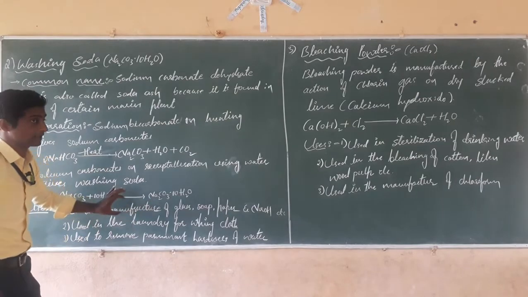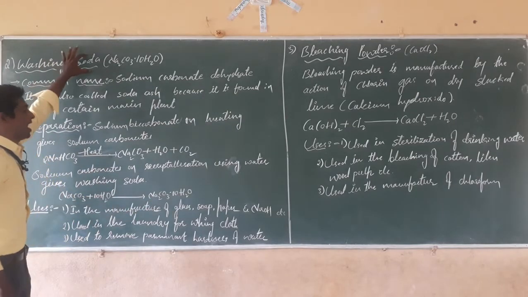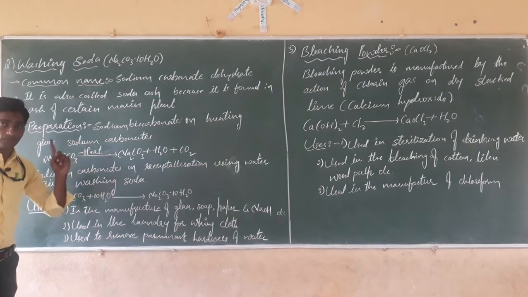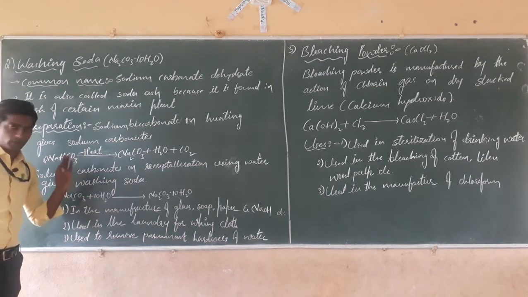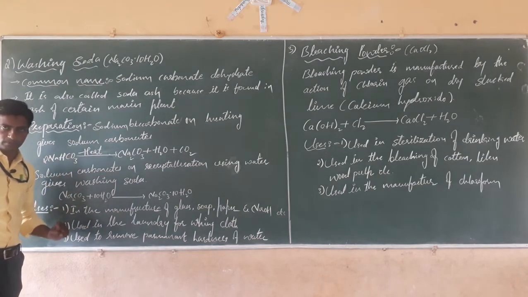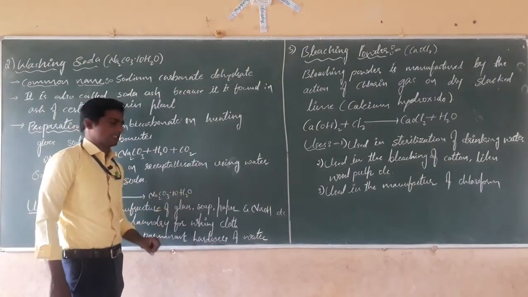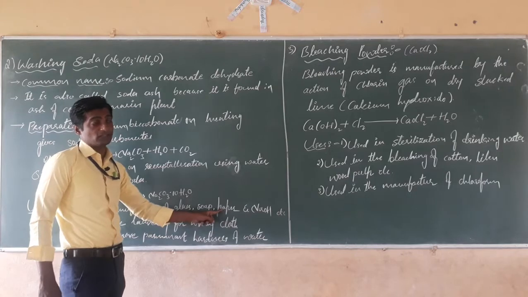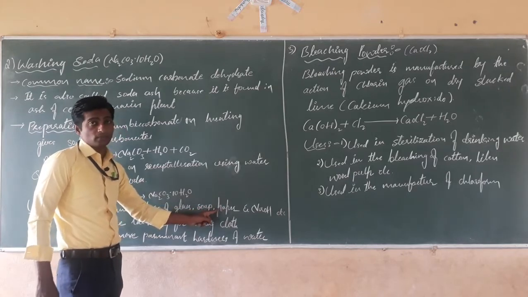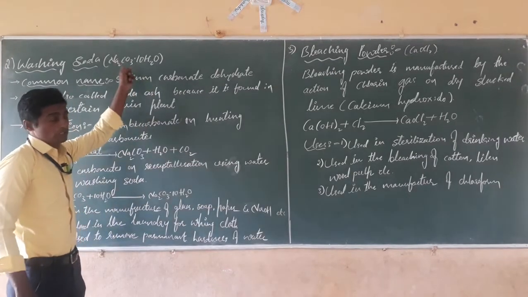See how many uses there are. We use washing soda in industries like the glass industry for the manufacture of glass, the soap industry for the manufacture of soaps, and the paper industry.